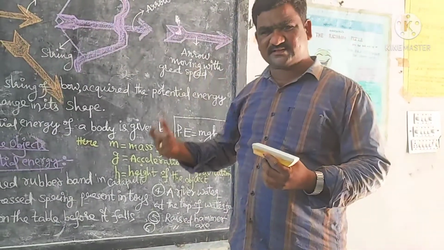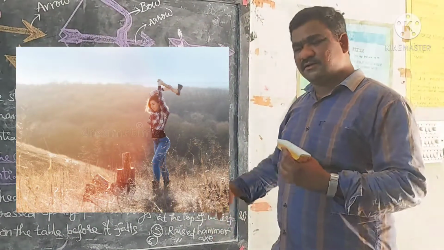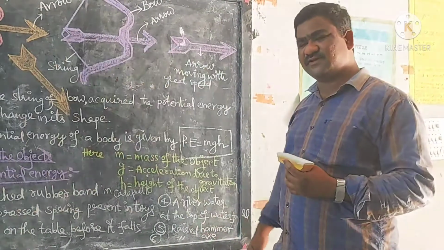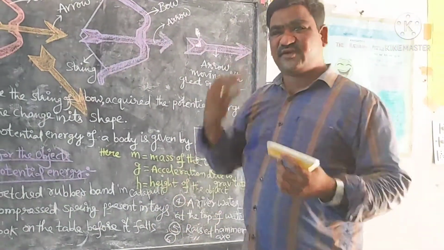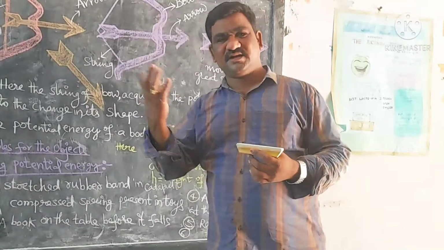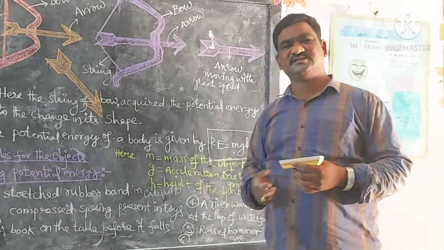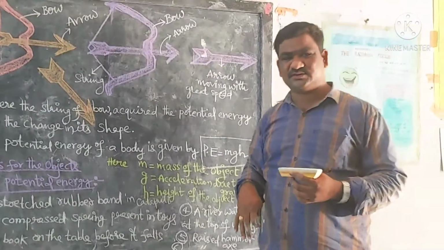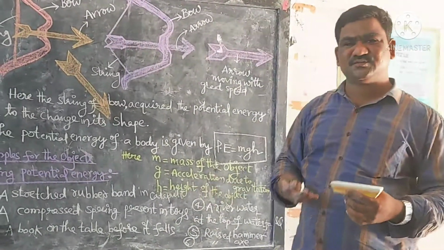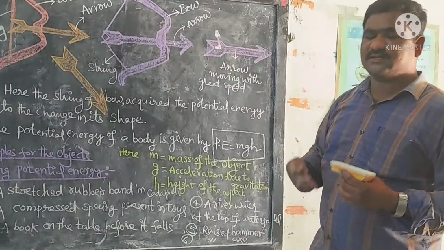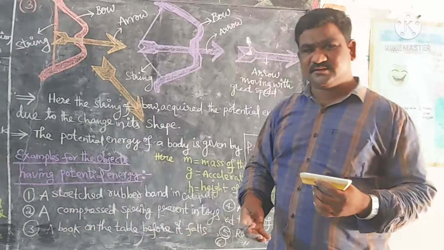The raised axe to cut a log of wood also has potential energy. As I said, a fan which is switched off and attached to the ceiling also has potential energy due to its height from the ground. A gas compressed in a cylinder also possesses potential energy.